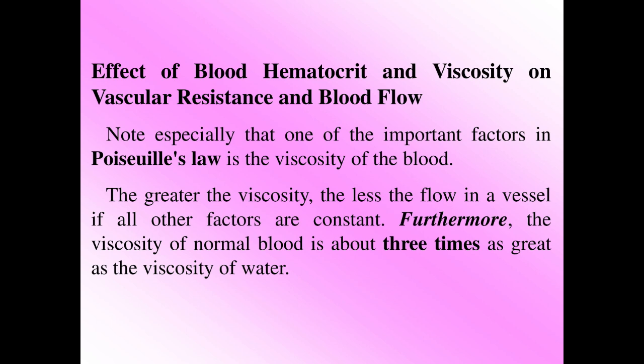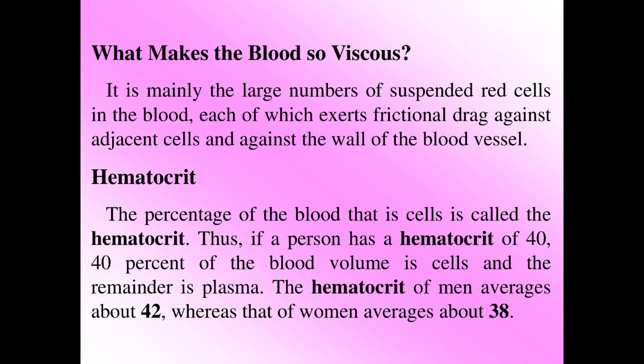Effect of blood hematocrit and viscosity on vascular resistance and blood flow. Note especially that one of the important factors in Poiseuille's law is the viscosity of the blood. The greater the viscosity, the less the flow in a vessel if all other factors are constant. Furthermore, the viscosity of normal blood is about 3 times as great as the viscosity of water. What makes the blood so viscous? It is mainly the large numbers of suspended red cells in the blood, each of which exerts frictional drag against adjacent cells and against the wall of the blood vessel.